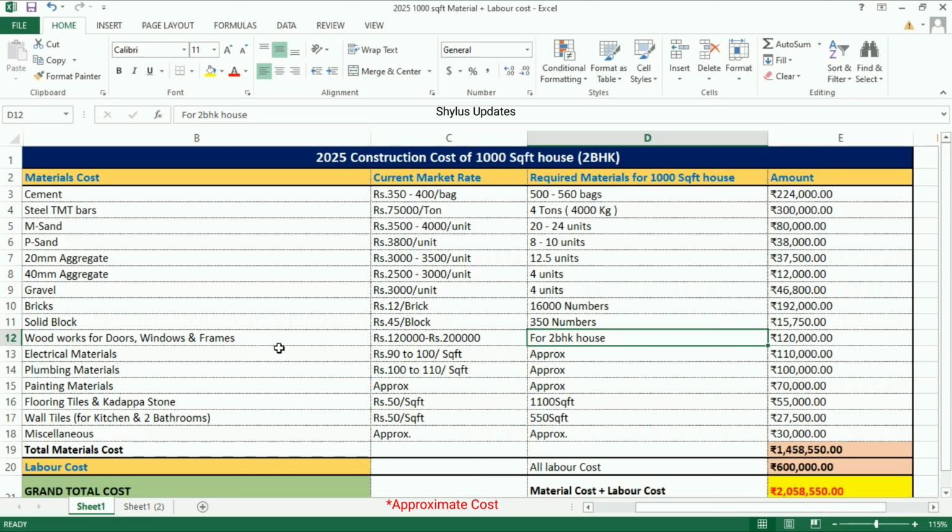Woodworks for doors, windows and frames. For 2 BHK house, woodwork rate can be between rupees 1,20,000 to 2 lakh.